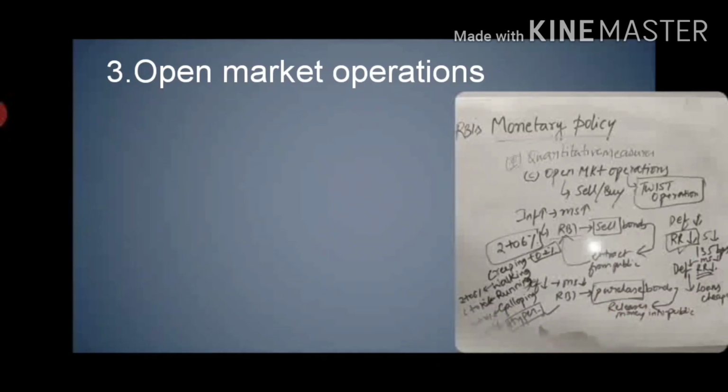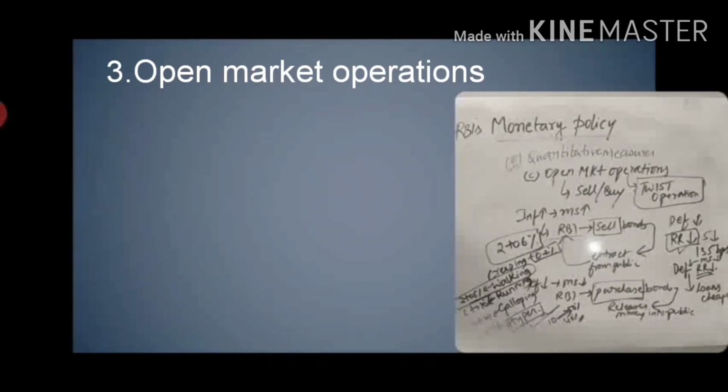For example, at present a pen costs 10 rupees. Over a period of time, the same pen costs 50 rupees. So it has increased the price over a period of time, nearly 40% increase. So here it is hyperinflation, and it is very dangerous. It has to be controlled by some policies. So here RBI is one type of policy. At present we are in walking inflation. So we have to keep inflation within the target limit, that is 2 to 6%.